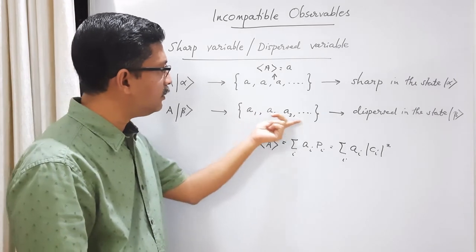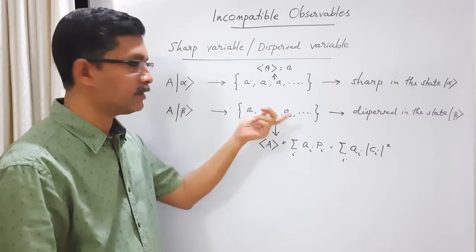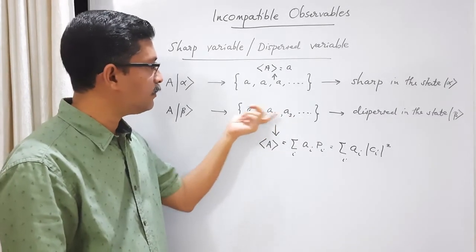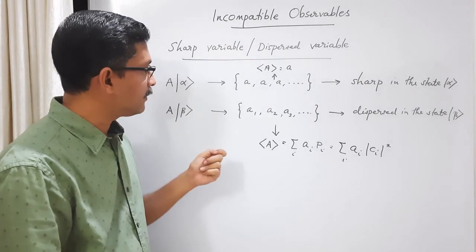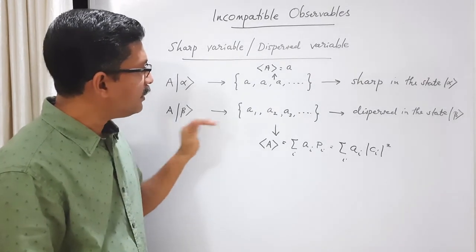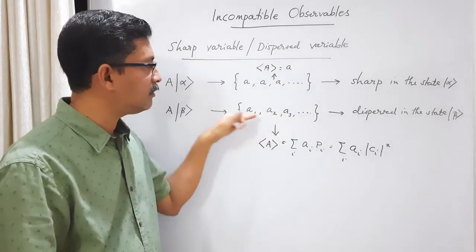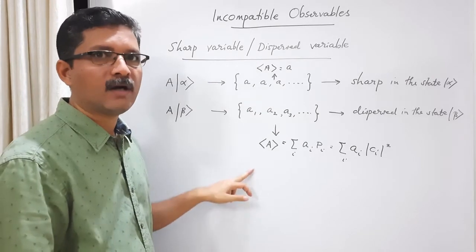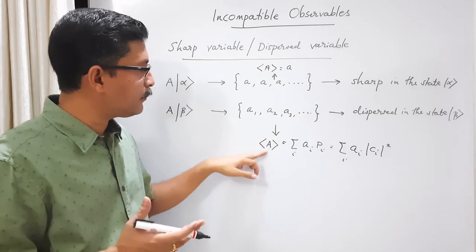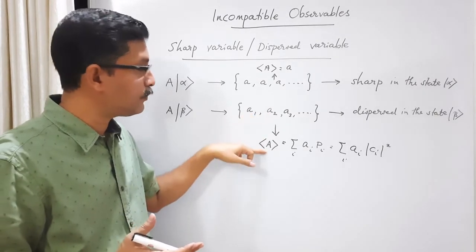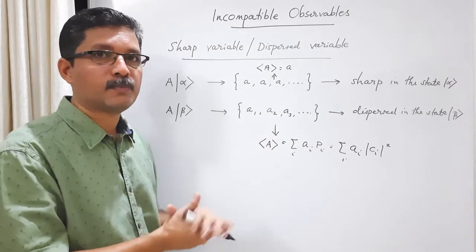Here, if it is dispersed, we can find the expectation value or the average value, which will be different from each individual value. In general, it will be different. Now, what you can do is find a measure of the spread of these individual results from the average result. For example, how much is A1 different from the average value? How much is A2 different? How much is A3 different? We can find this spread.